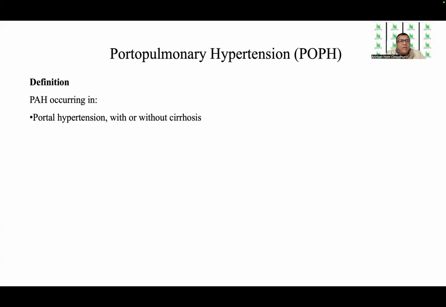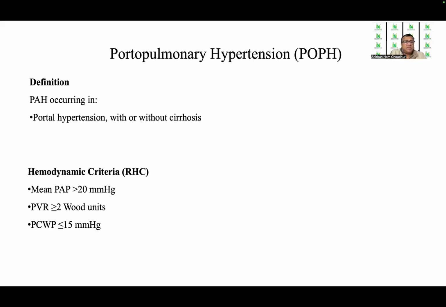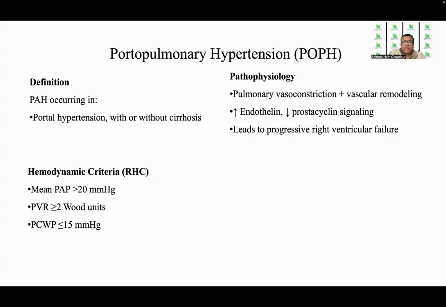Portopulmonary hypertension occurs in portal hypertension with or without cirrhosis. Here, right heart catheterization is mandatory, and the hemodynamic criteria are a mean pulmonary artery pressure of more than 20, pulmonary vascular resistance of more than or equal to 2 Wood units, as you can remember that in our patient it was 5 Wood units, and a pulmonary capillary wedge pressure of less than or equal to 15 millimeter of mercury.